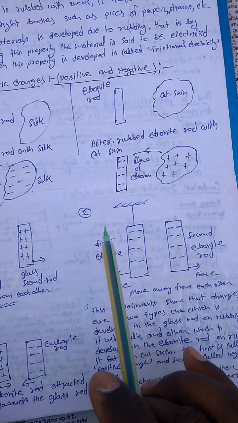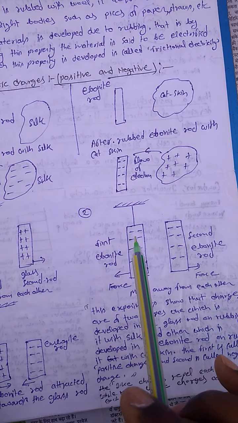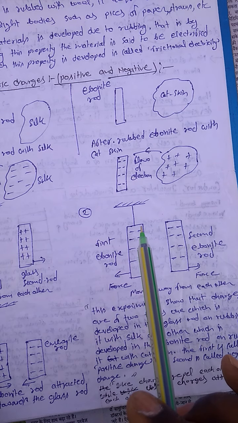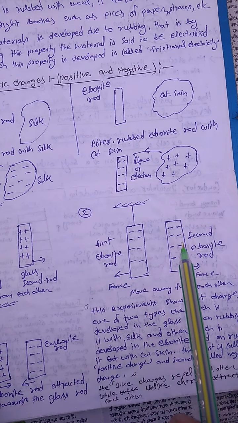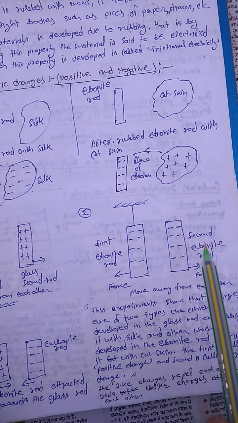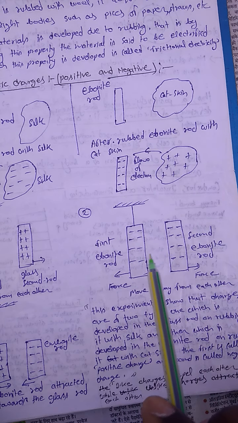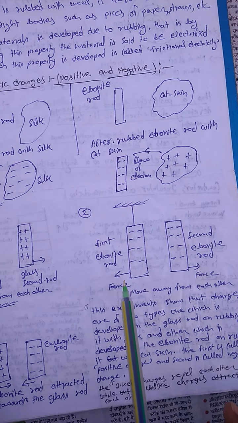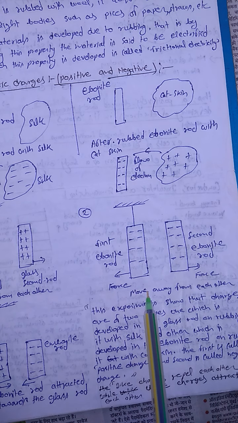In the same way, we take an ebonite rod, rub it with cat skin and hang it by a thread, and bring near it a second ebonite rod rubbed with cat skin. We see that both rods move away from each other, with the force on the first rod in this direction and on the second rod in this direction.